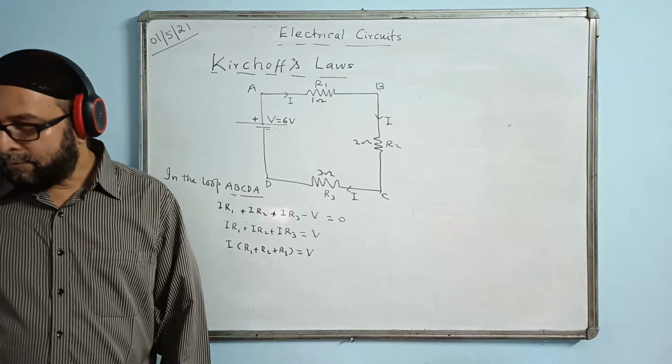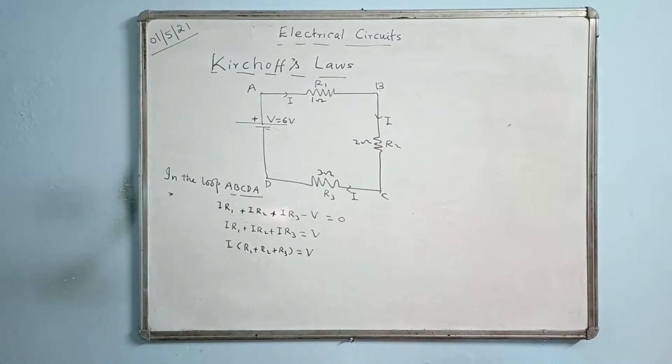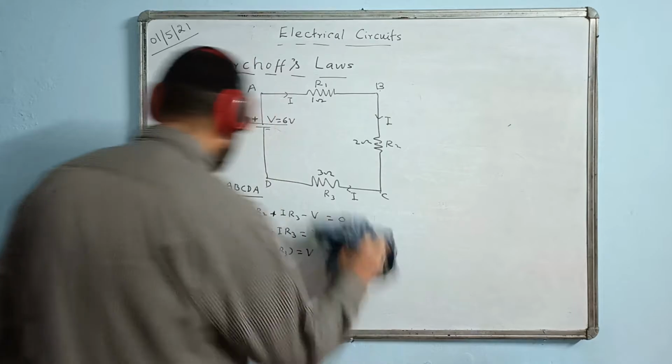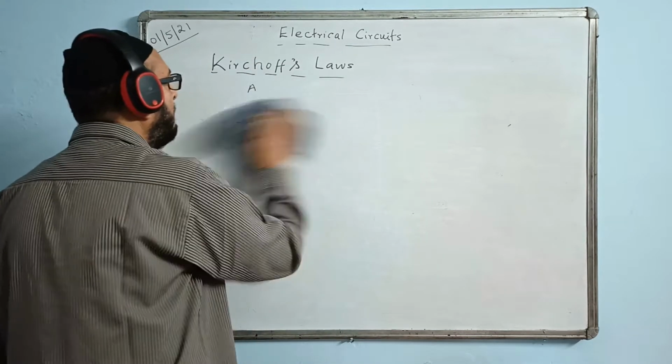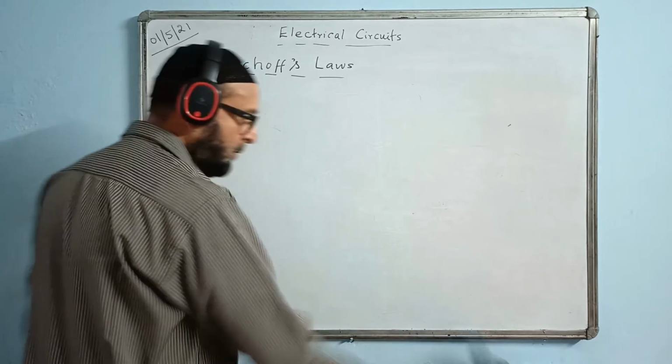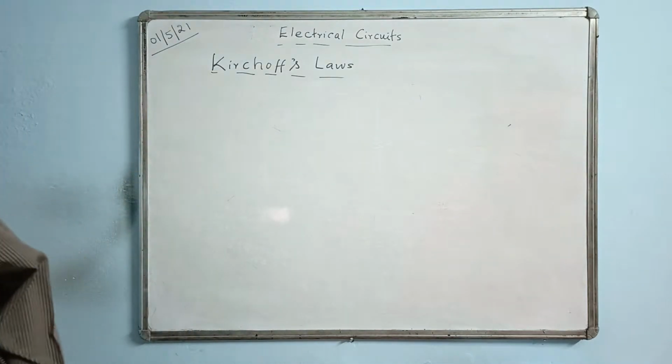Okay, now just take one question, then we'll apply Kirchhoff's law in a broader sense. Right, question. A part of electric circuit is shown in the figure below.